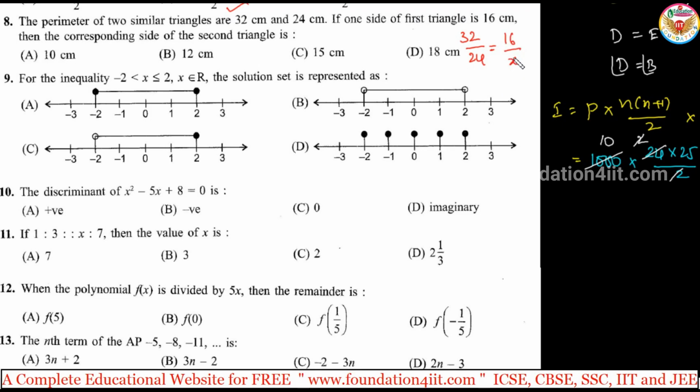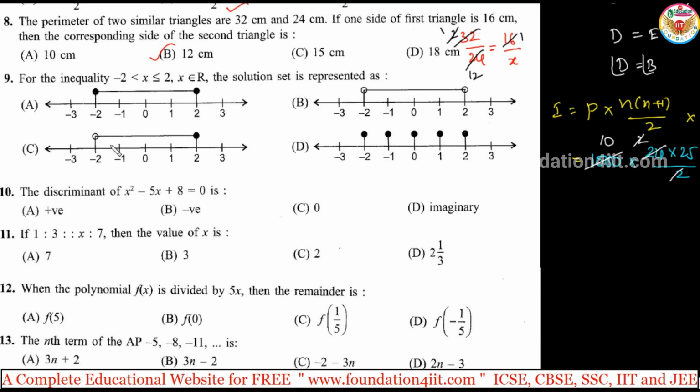So 16 by x. Do cross multiplication and simplify. 32 24, you can cancel here directly. 16 ones are 16, 2 and 2 ones are 2 12. 1 by 12 is equal to 1 by x, x is equal to 12. Any cancellation method you can apply, just get the answer.